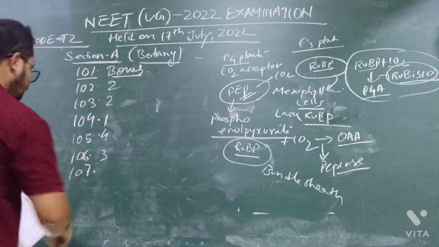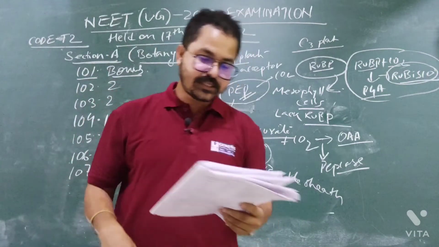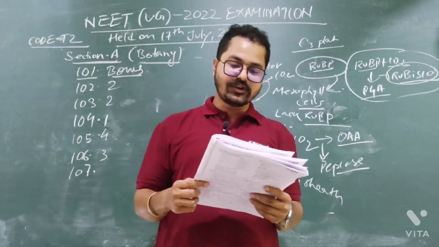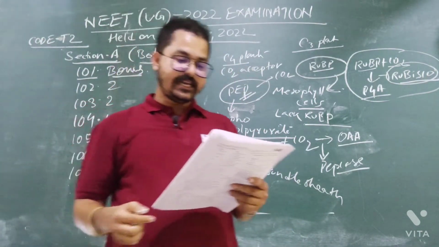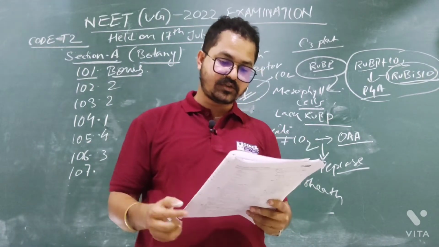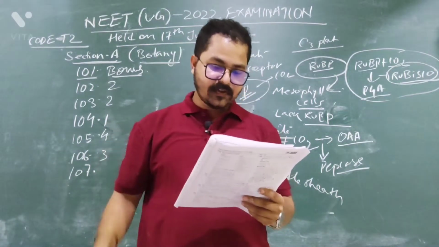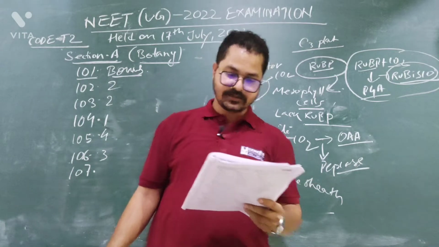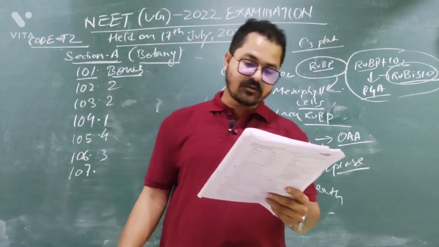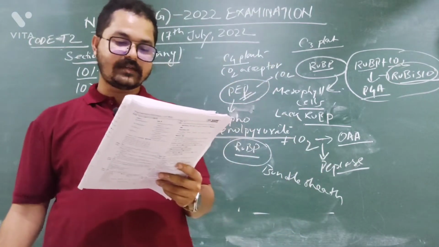Now question number 107. Which one of the following statements is not true regarding gel electrophoresis? You need to find out which is not true. Option 1: the separated DNA fragments are stained by using ethidium bromide. Option 2: the presence of chromogenic substrate gives blue colored DNA bands on the gel.